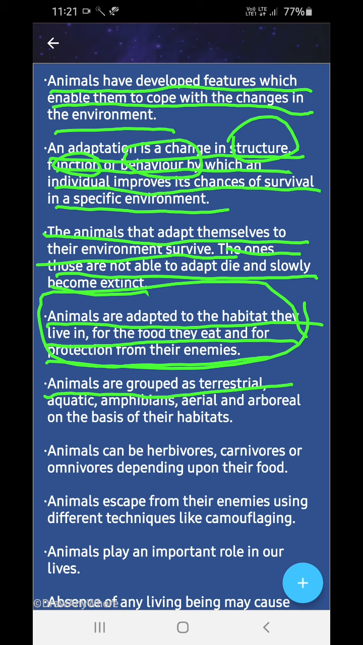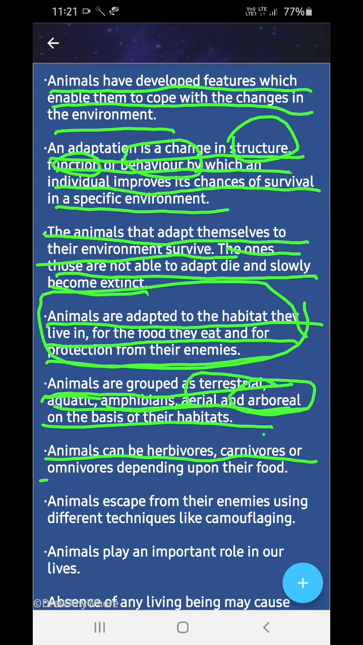Animals are grouped as terrestrial, aquatic, amphibians, aerial, and arboreal on the basis of their habits. These are the types. Animals can be herbivores, carnivores, or omnivores depending on their food. Herbivores, carnivores, and omnivores are types depending on their food.